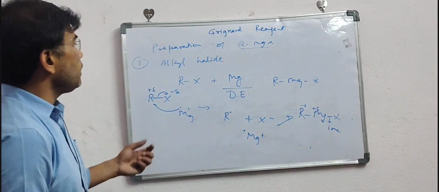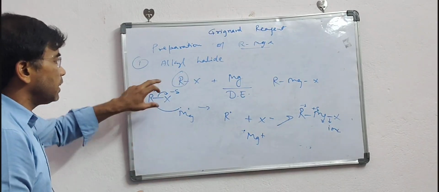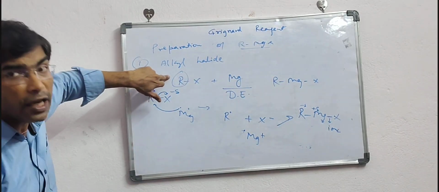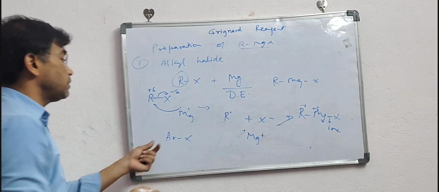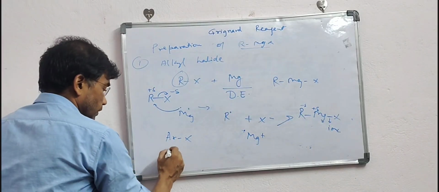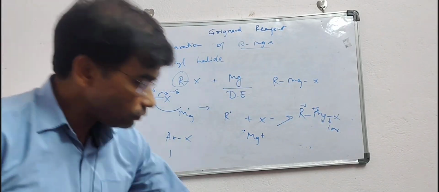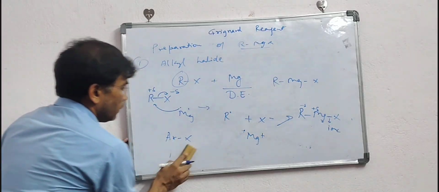So in place of R, that is, in place of alkyl, you can take aryl also.